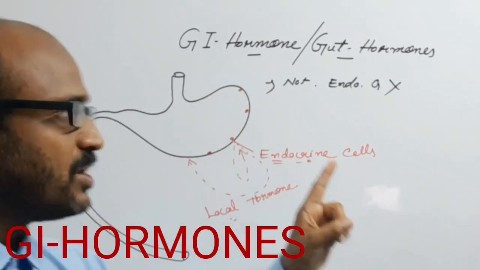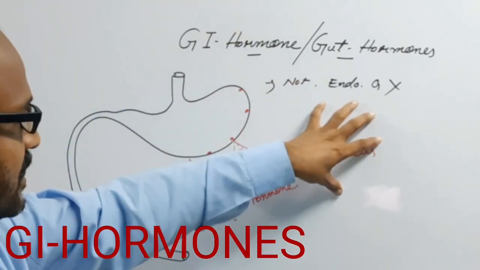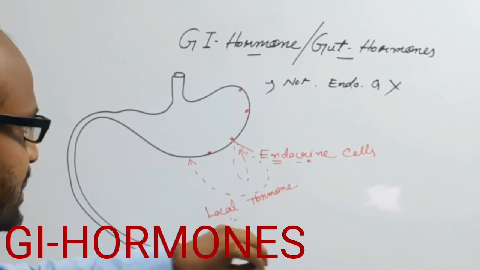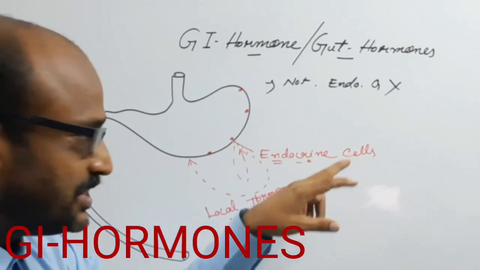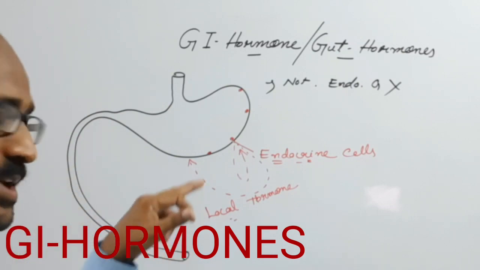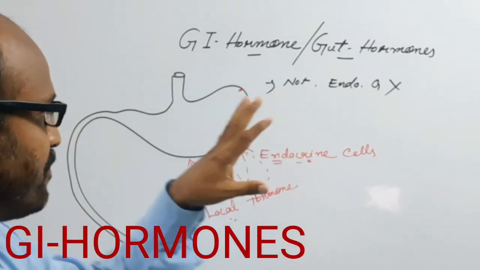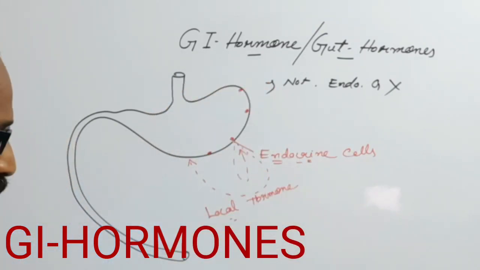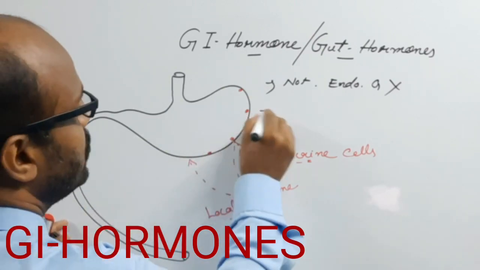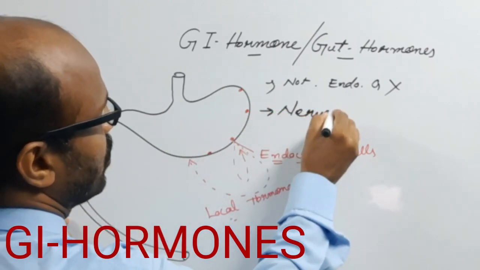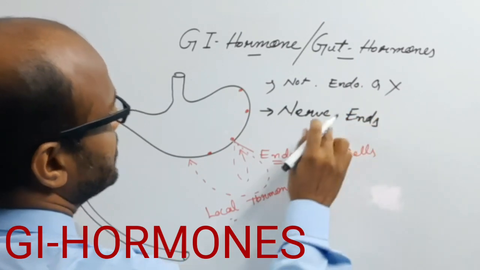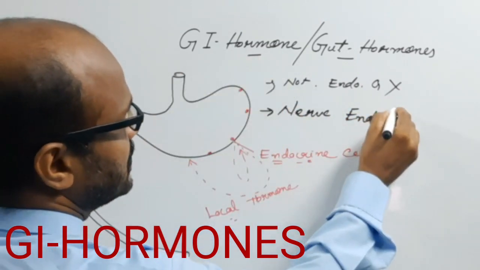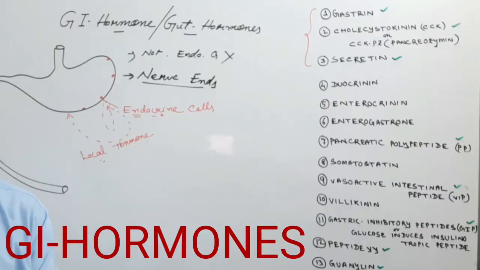So the first thing is that gastrointestinal hormones are chemicals or peptides which are secreted by different endocrine cells. These cells are present throughout the alimentary canal, and some are present in the pancreas also. These hormones are also secreted by nerve ends, that's why some of the gastrointestinal hormones are neurohormones. They are secreted from the nerve ends, that's why they are known as neurohormones.